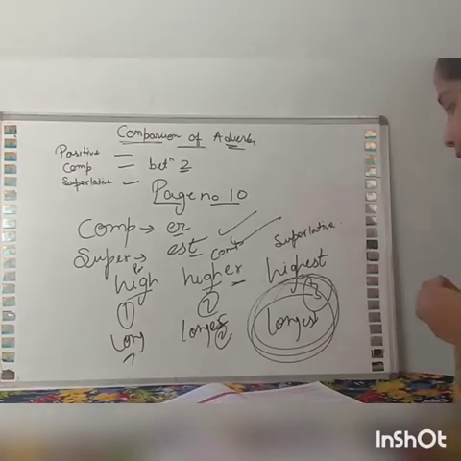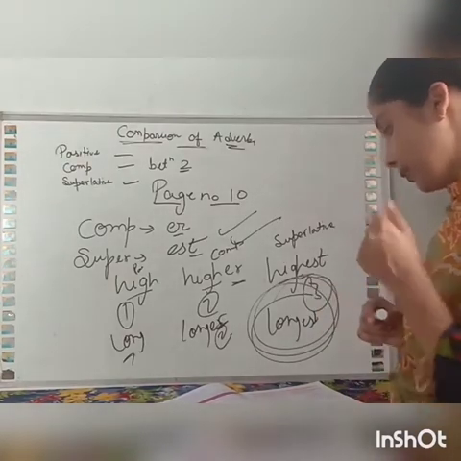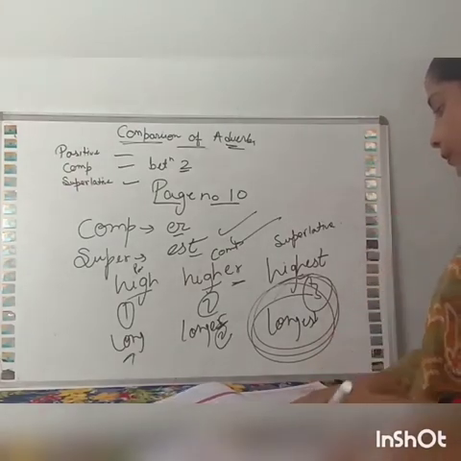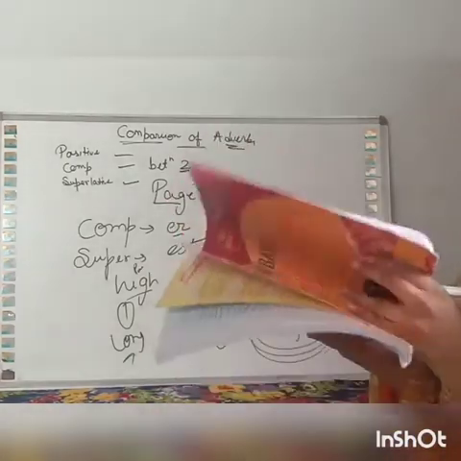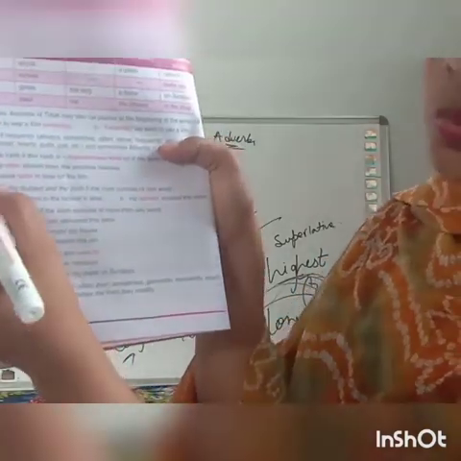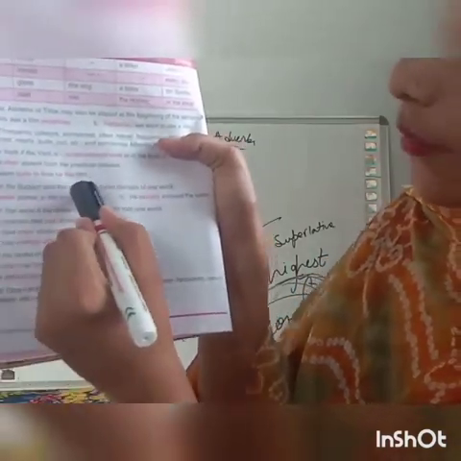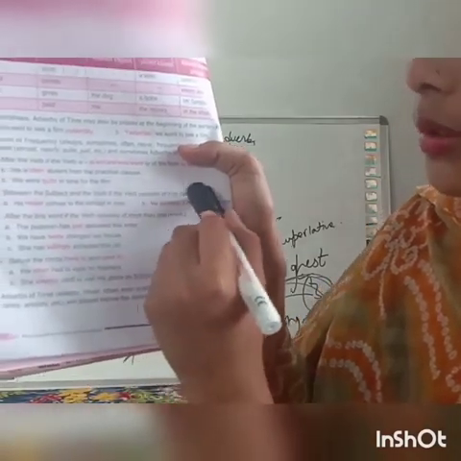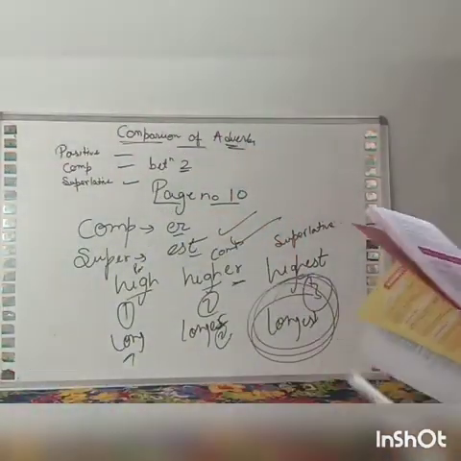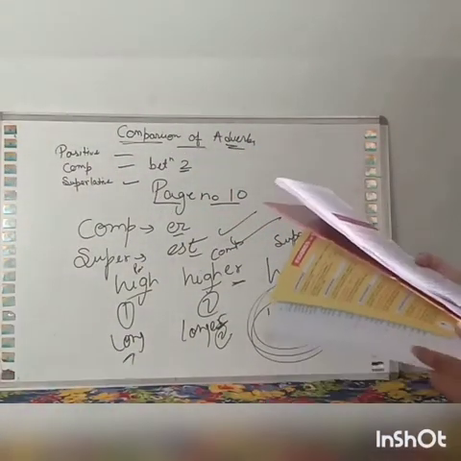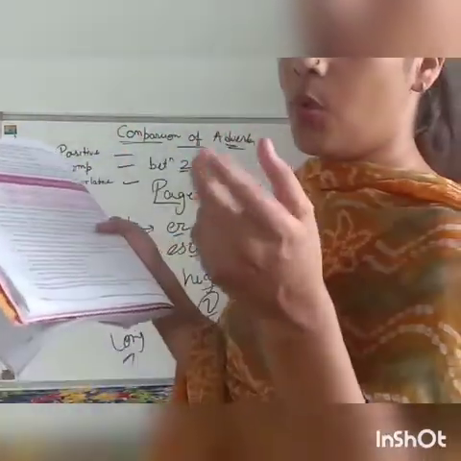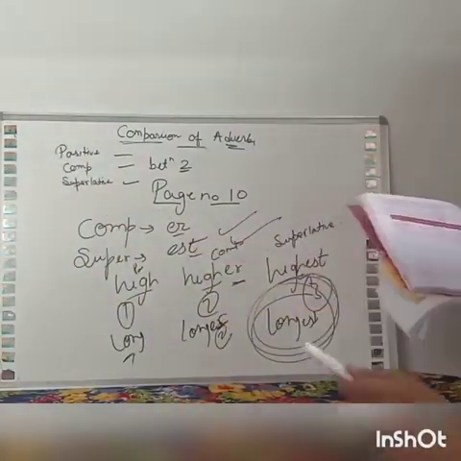So come to page number 12, everyone. Now mark this point, the fourth one, second point. Between the subject and the verb, if the verb consists of one word. He never came to the school in time. You can see that he is the subject over there and came is the verb. What is coming in between? Never.